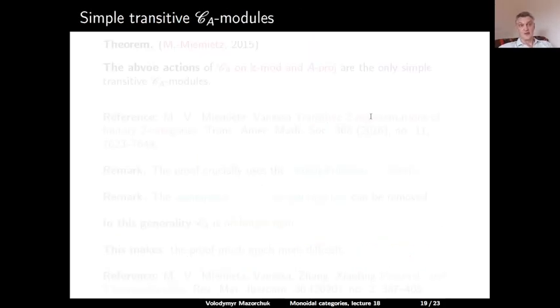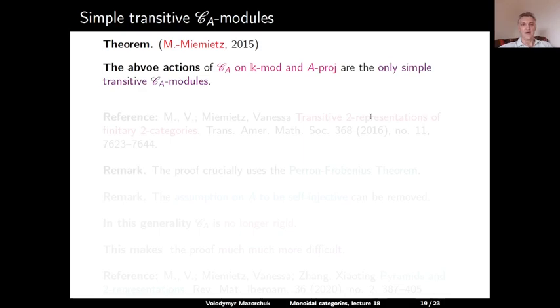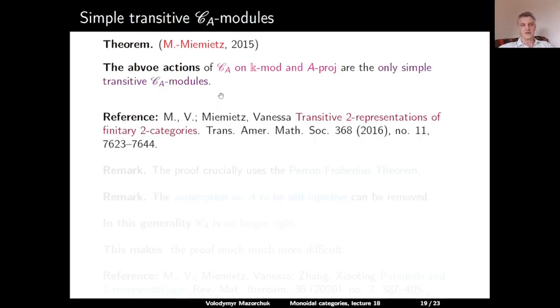Now we can formulate the result, which classifies simple transitive CA modules. So the theorem, which is due to myself and Vanessa Mazorchuk from 2015: the above actions of CA on K-mod and on A-proj are the only simple transitive CA modules. The reference to this result is our paper Transitive two-representations of finitary two-categories, which appeared in Transactions of the AMS in 2016. So in 2015 it was a preprint. Remark: the proof of this theorem crucially uses the Perron-Frobenius theorem.